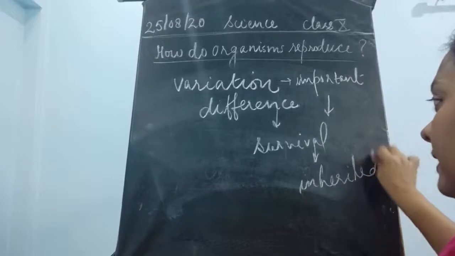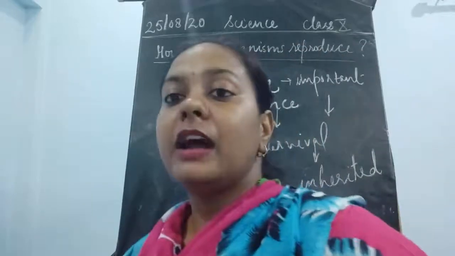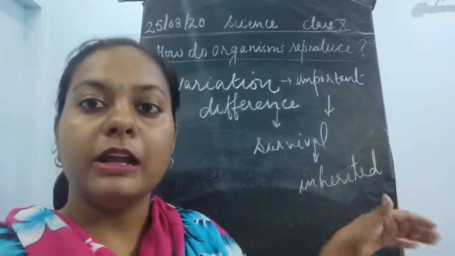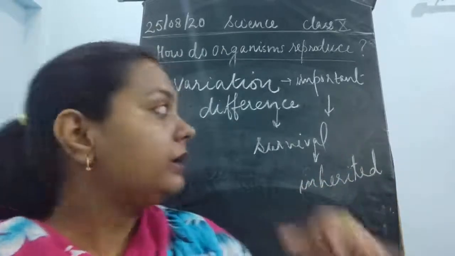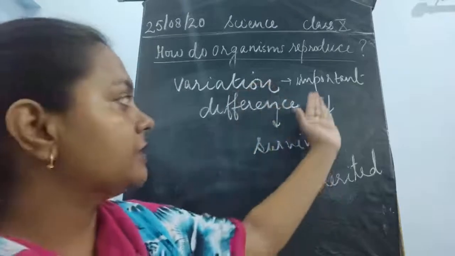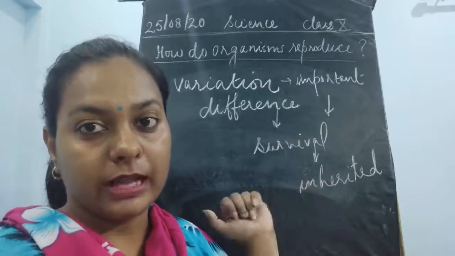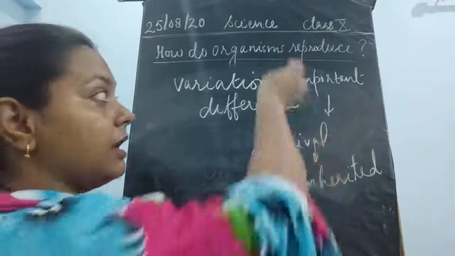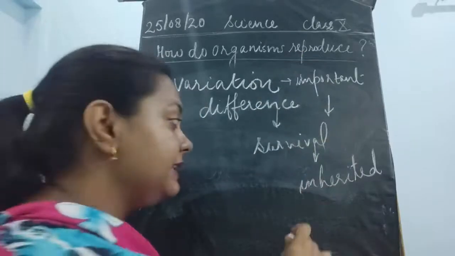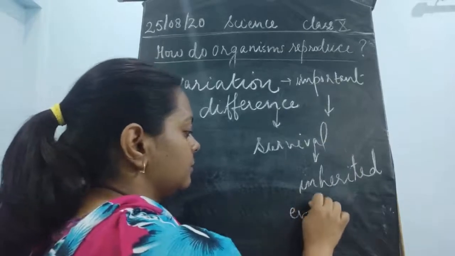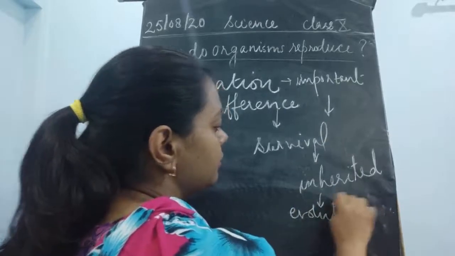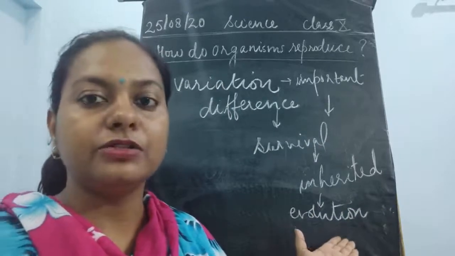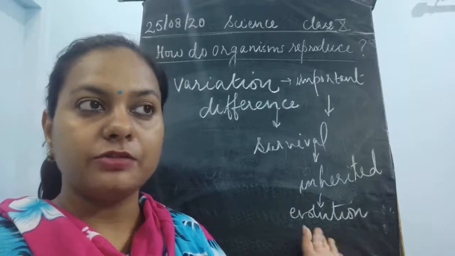Not all variations are going to be inherited. There are many differences in the DNA, children, and all the DNA is being copied, but all the differences are not being copied. Only those variations would be copied which are important for the survival of each and every organism. So this concept of copying of variation leads to evolution. This leads to slow change. We'll talk about this evolution in the next chapter.